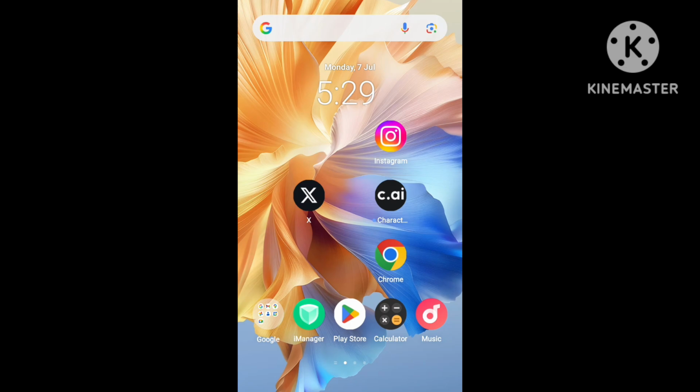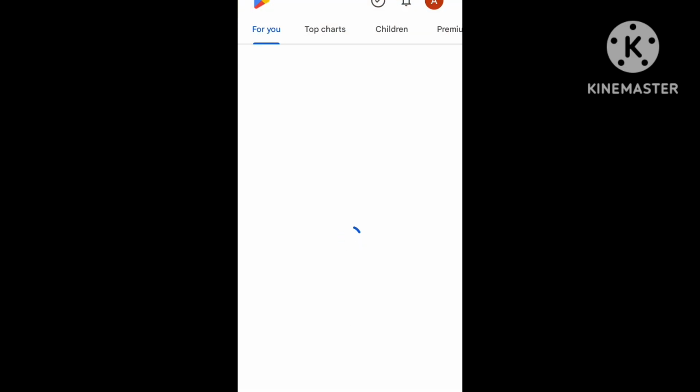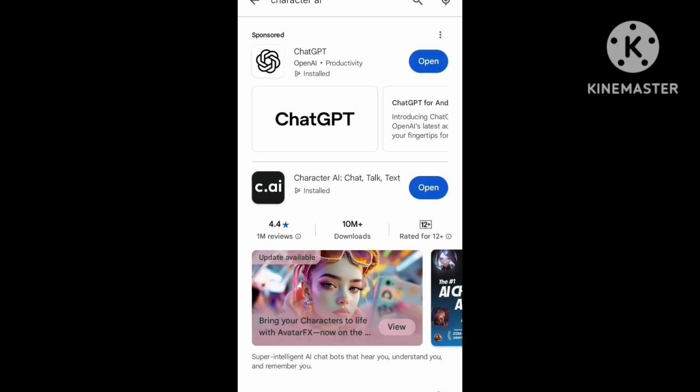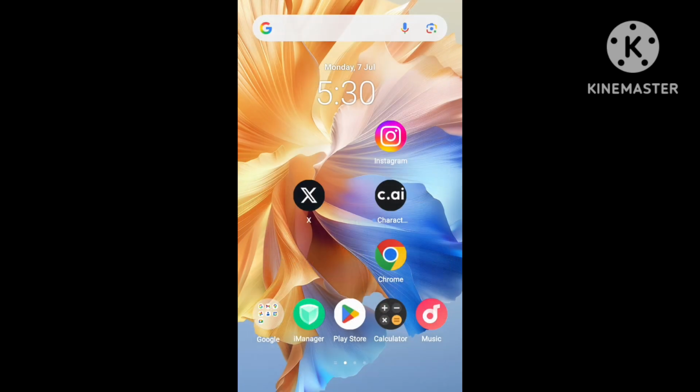The solution is to update. First of all, open the Play Store and search for Character AI, and update to the new version. Once the update is completed, the second step is to press and select app information.